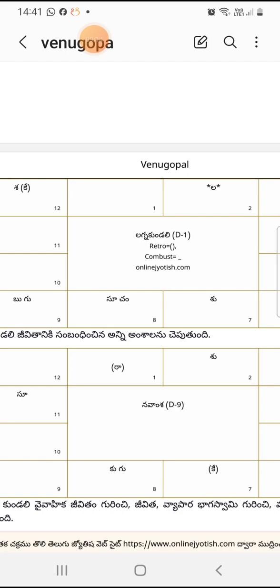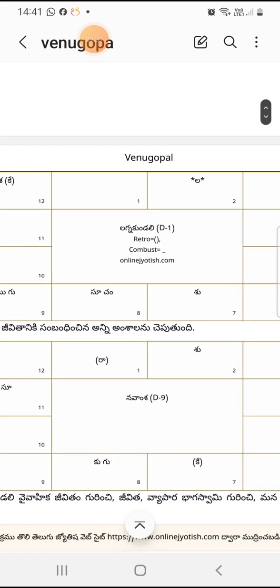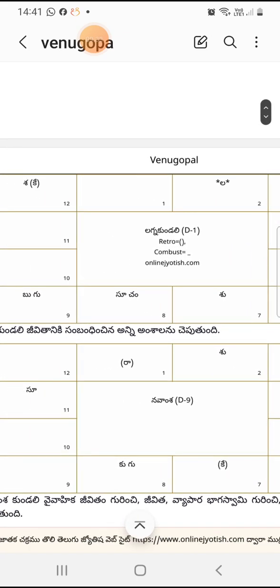Three consecutive Rasis from his Janma Rasi: one Rasi just before and one Rasi just after. Whenever he enters the Rasi one step back from his Janma Rasi, from there, Tula to Vrishchikam to Dhanu, this consecutive 3 Rasi cycle is called Elinati Sani. Okay, 7.5 years will be there.